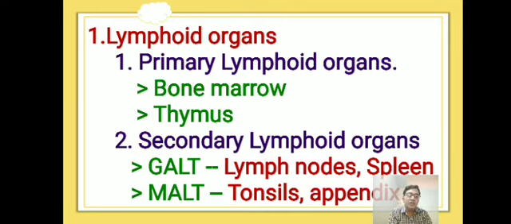Coming to the first one, GALT, the gut associated lymphatic tissue includes two organs: lymph nodes and the spleen. Lymph nodes are bean shaped solid structures present at specific sites along the lymphatic system, which are rich in phagocytes.